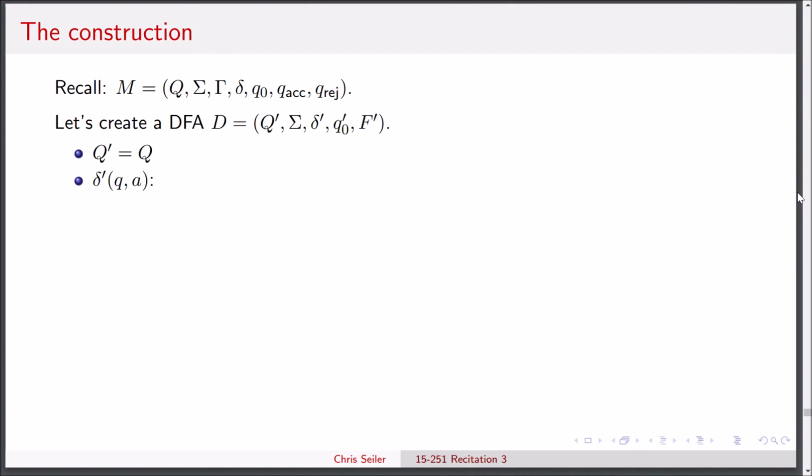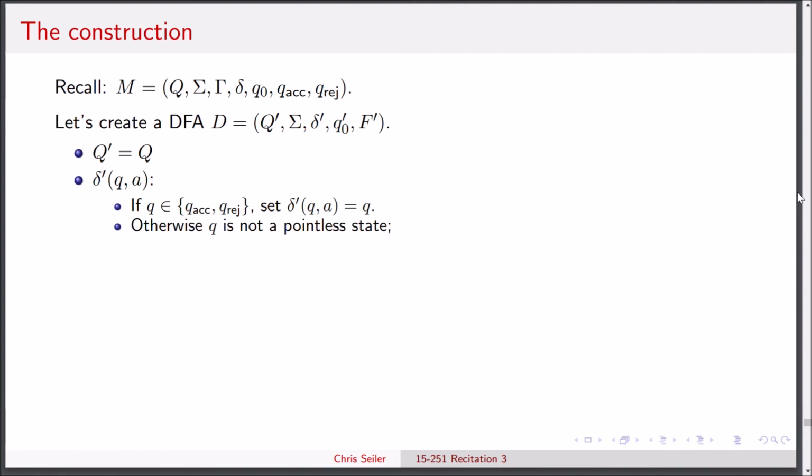So there are a couple of cases that we have to care about here. Remember, it's possible that Q is going to be the accept or reject state, which doesn't transition into anything on the TM. So first we're going to consider that case. If Q is the accepting or rejecting state, that means that at some point in the middle of the string, we accepted or rejected. So we're just going to carry that information all the way to the end of the string so that we can make the right decision.